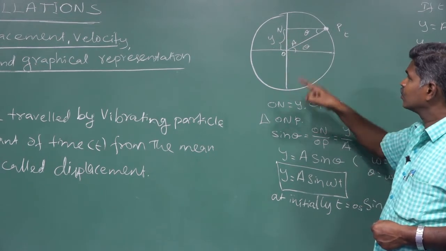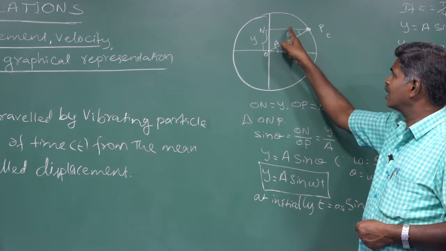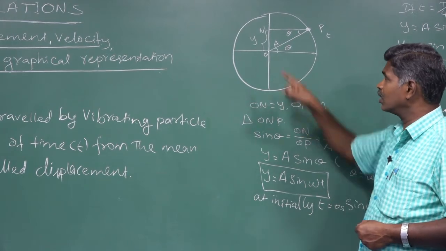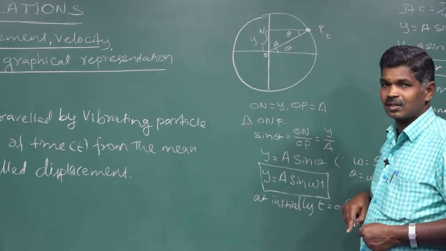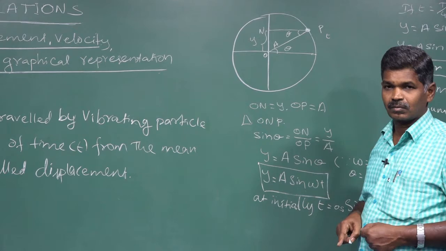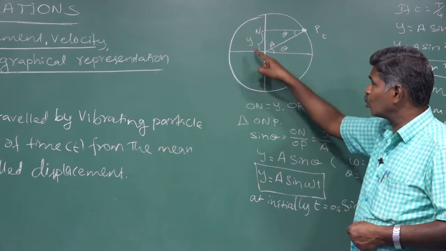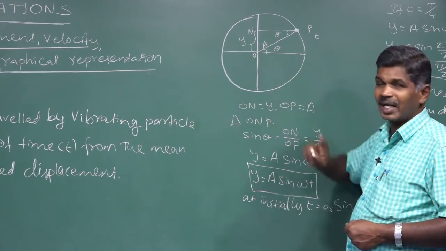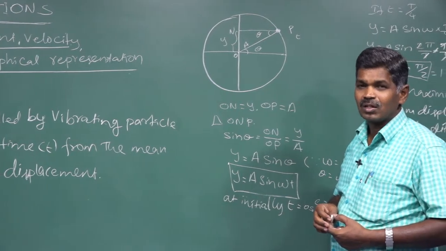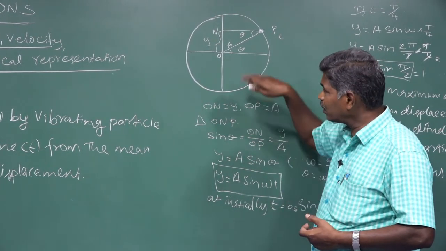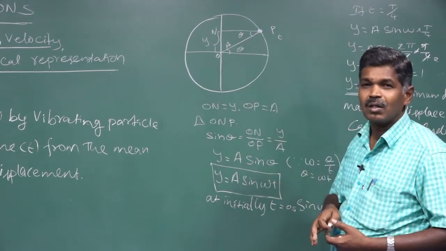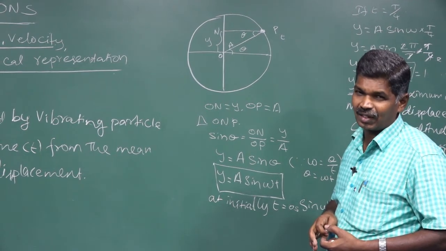Theta's adjacent side is this, but our displacement in the vertical direction is the opposite side. That can be taken as y is equal to a sin theta, of the vibrating particle along the y direction, along the vertical axis.